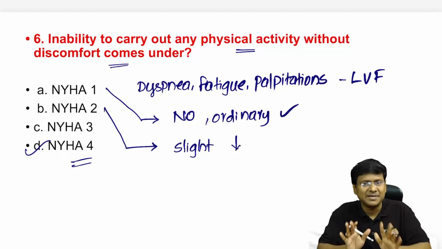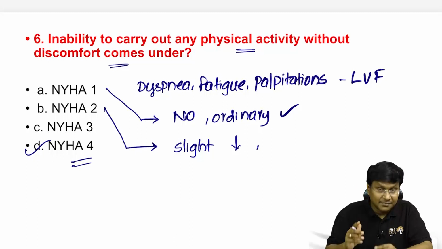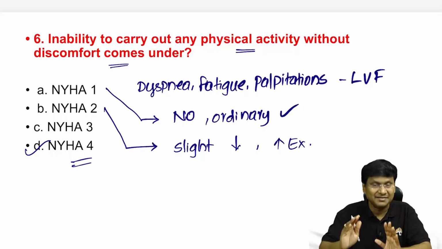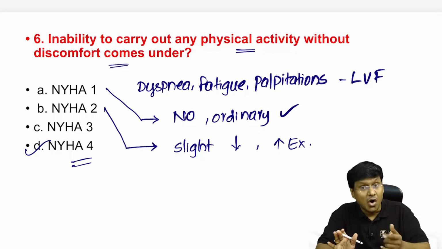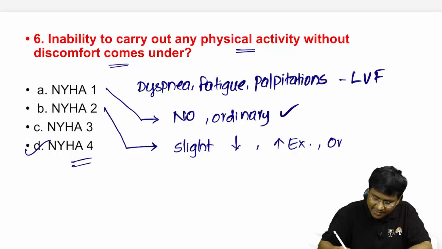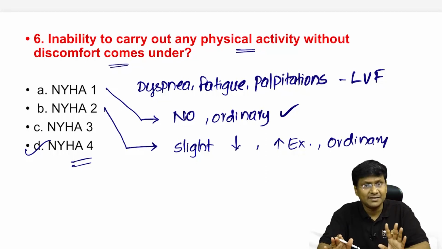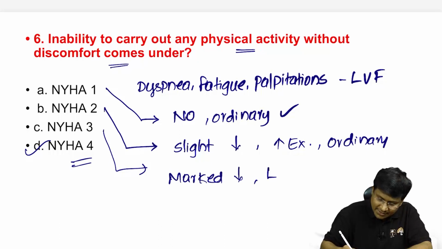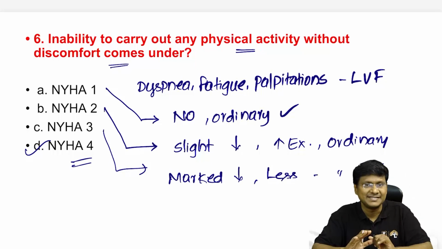These patients are comfortable at rest, but upon exertion, or upon doing ordinary activity, they will have the discomfort. Whereas in NYHA class 3, there is marked limitation of activity, and whenever the individual does less than ordinary activity, they will have dyspnea.